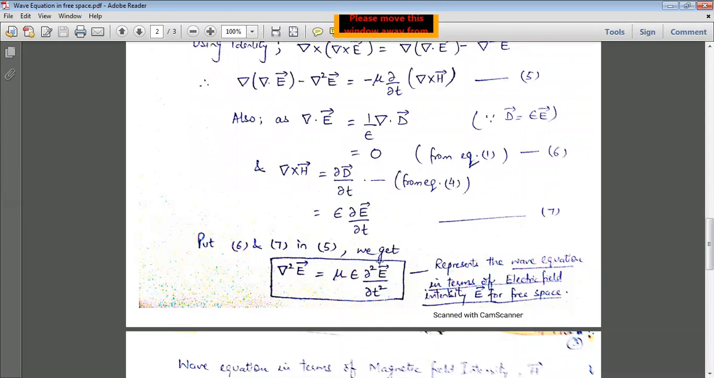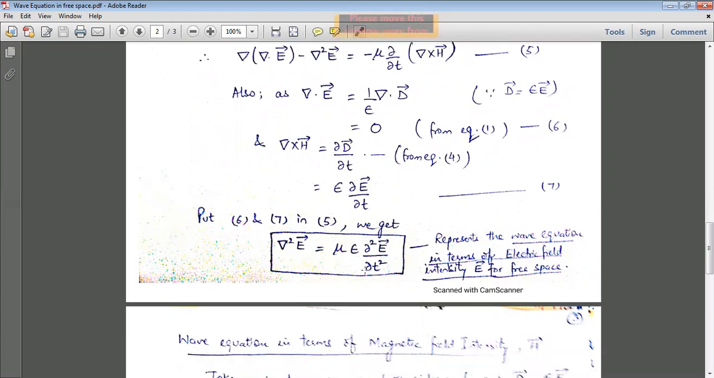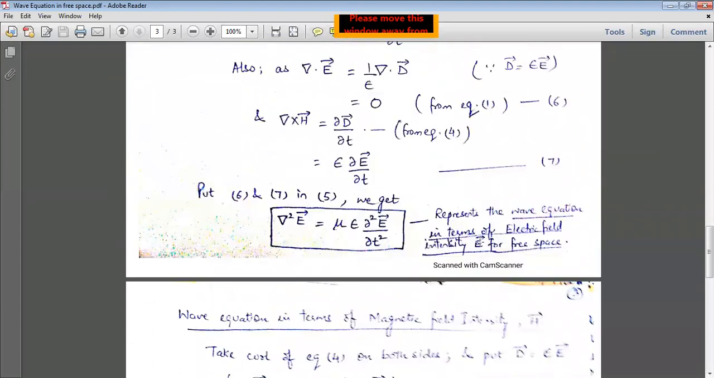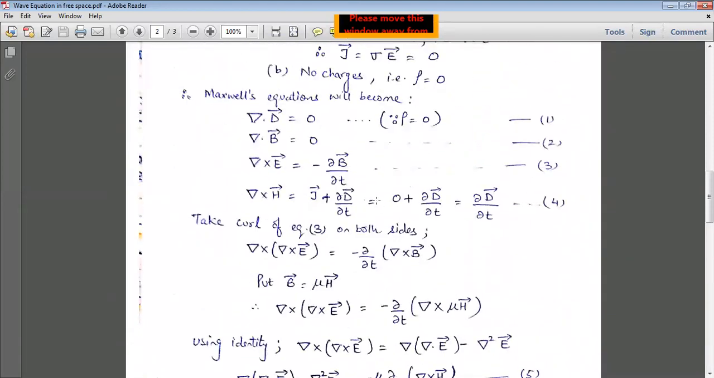Now again we have to prove the wave equation for the magnetic field vector. ठीक है, जैसे ये E की फॉर्म में इक्वेशन आई थी, तो सिमिलरली नाउ वी हैव टू डिराइव द इक्वेशन इन द फॉर्म ऑफ H, H की फॉर्म में इक्वेशन निकालनी है. So in the next topic, wave equation in terms of magnetic field intensity, that is the H vector. It proceeds in a similar way. ठीक है, ऐसे ही चलेगी ये भी इक्वेशन, but it is in the form of H vector.